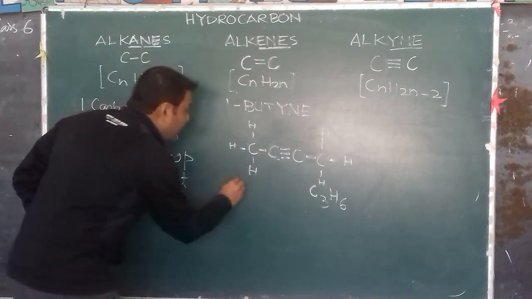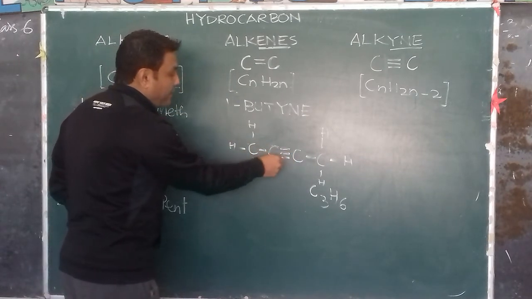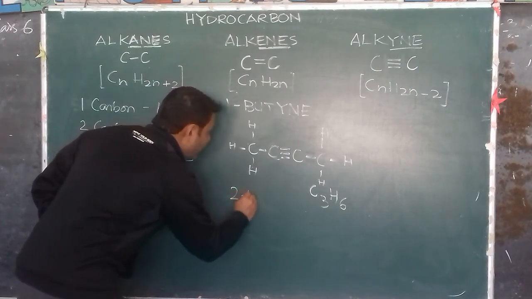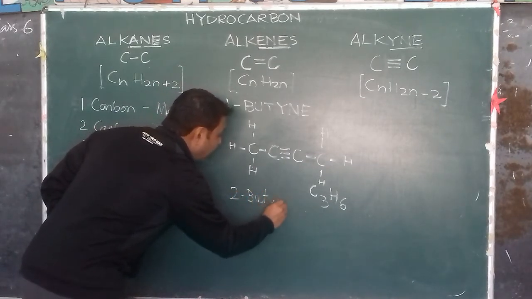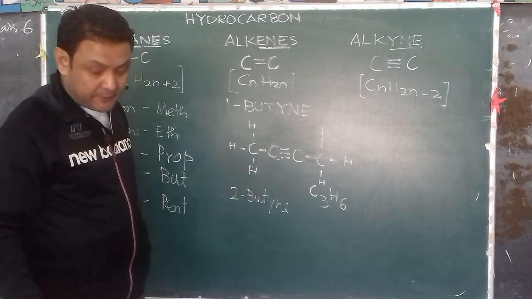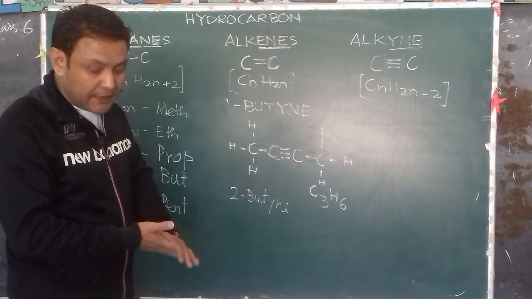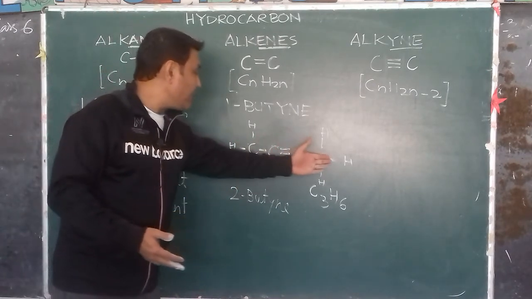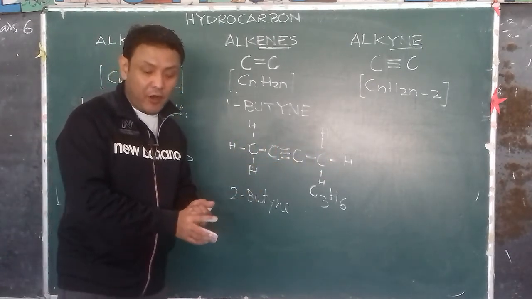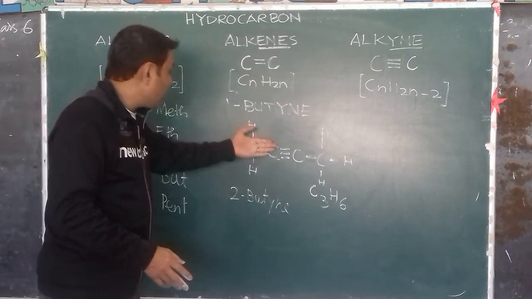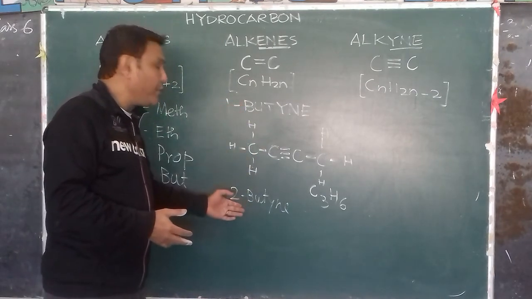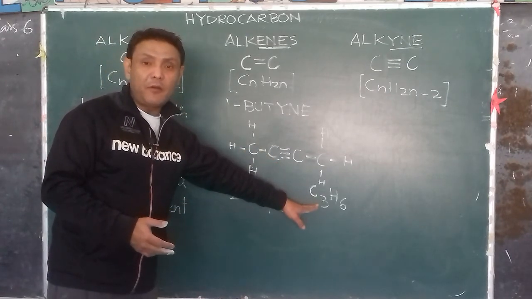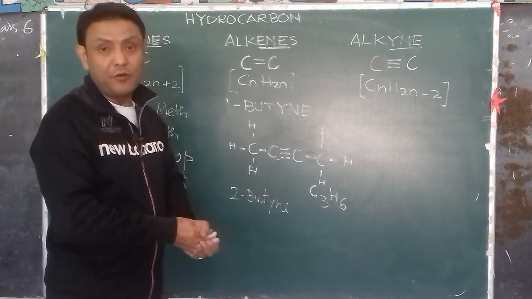Since the triple bond is in the second carbon, we call it 2-butyne. This is called dimethyl acetylene, the common name for 2-butyne. So 1-butyne and 2-butyne have different structural formulas but the same molecular formula, C4H6.